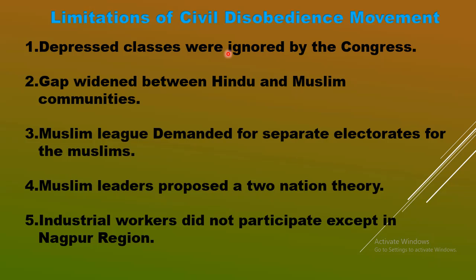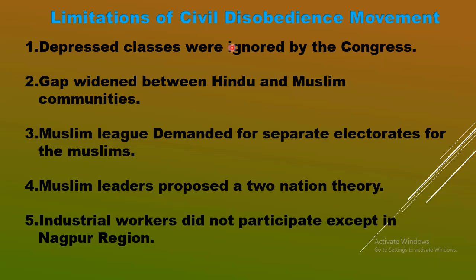Depressed classes were basically the Dalits, the downtrodden people in the society, and Congress ignored the Dalits for fear of offending conservative, high caste Hindus.